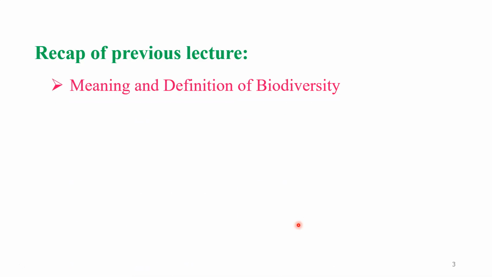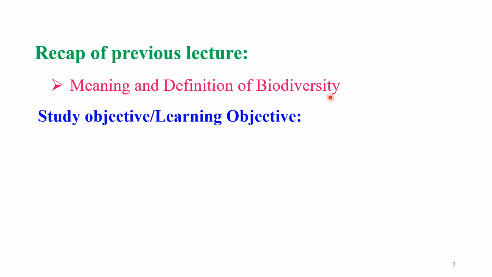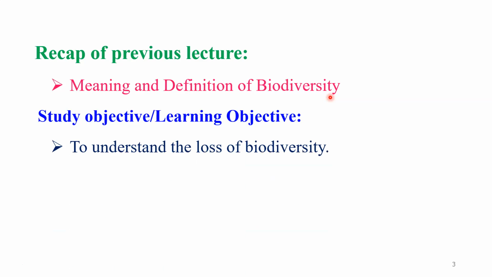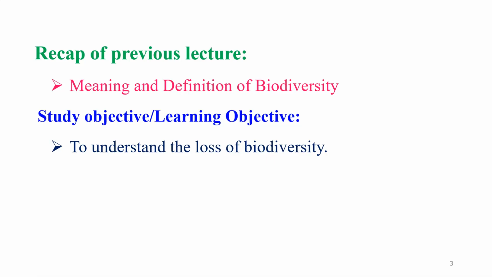In the previous lecture, dear student, we have already discussed the meaning and definition of biodiversity and the types of biodiversity. Today, for this lecture, we have a very simple study objective or learning objective, that is to understand the loss of biodiversity. Here we are going to discuss detailed information. What do you mean by loss of biodiversity? What are the causes that are responsible for loss of biodiversity? That we are going to discuss in detail today.